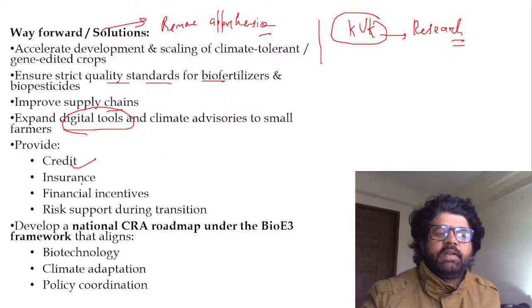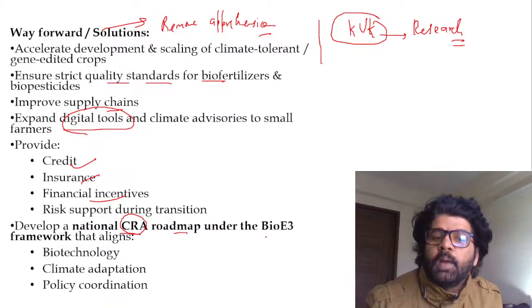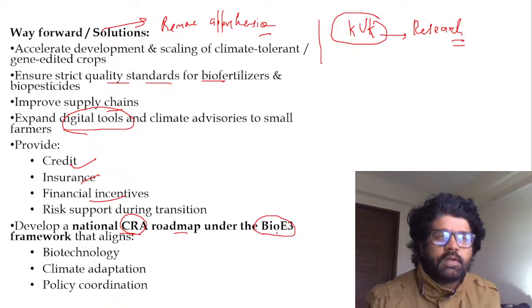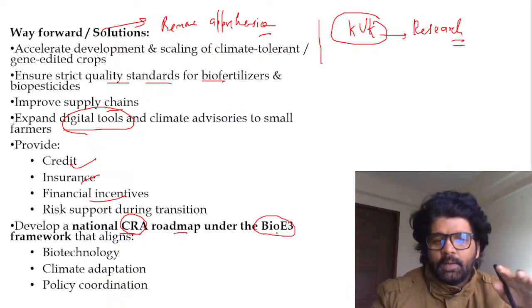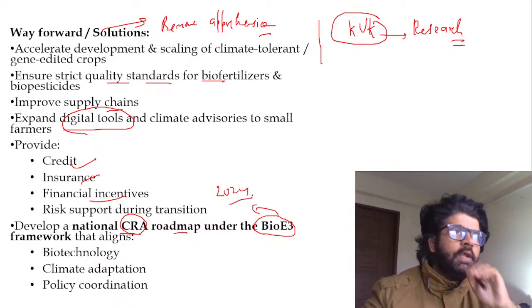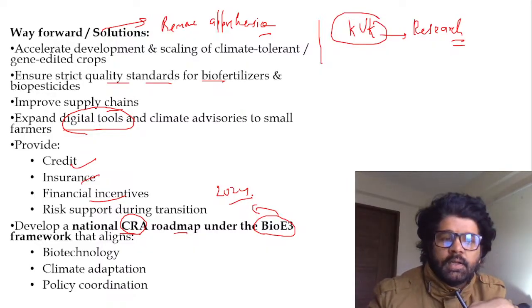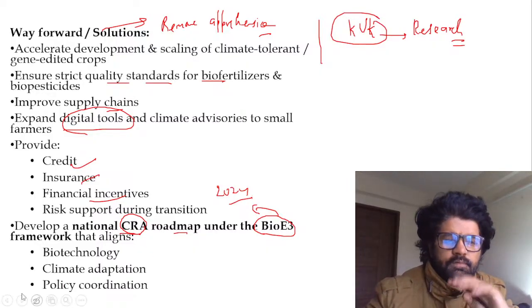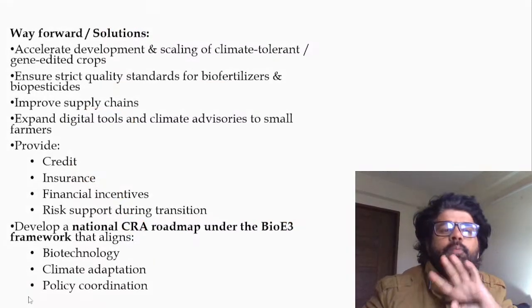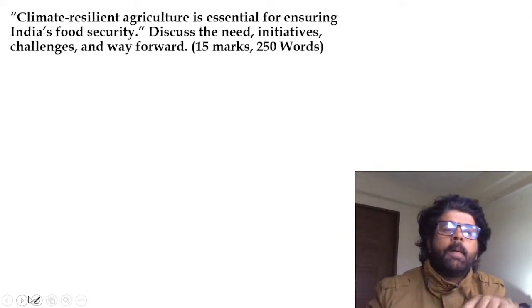You write it here. Provide credit, insurance, you can read all. Develop a national climate resilient agriculture roadmap under the Bio E3 framework. Government can come up with this and that, Bio E3 2024 and all, but how you are going to incorporate this, how you will take care of all these things which we have discussed, issues and concerns. So that is one thing which we have to think. Again, you can read all these things. Hope you understood the basic gist. When you solve a mains question, you will understand it in a much better manner.